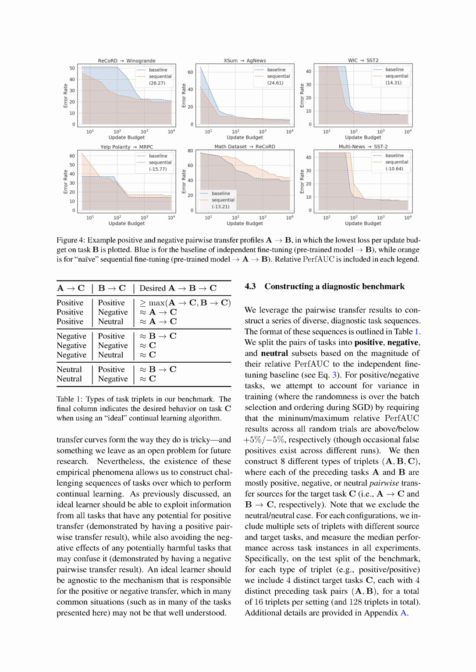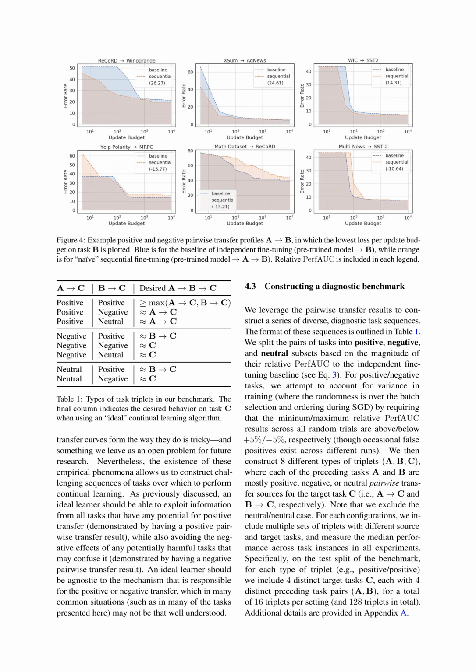Understanding why these transfer curves form the way they do is complex and is a topic we're leaving for future research. However, these empirical phenomena allow us to create challenging sequences of tasks for continual learning. Ideally, a learner should be able to use information from all tasks that have potential for positive transfer, while avoiding tasks that could have negative effects. The learner should be indifferent to the mechanism causing the positive or negative transfer, which in many cases may not be well understood. We're using the pairwise transfer results to create a series of diverse, diagnostic task sequences.